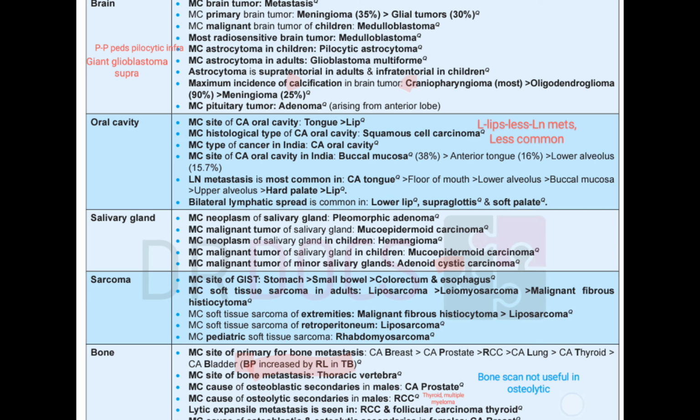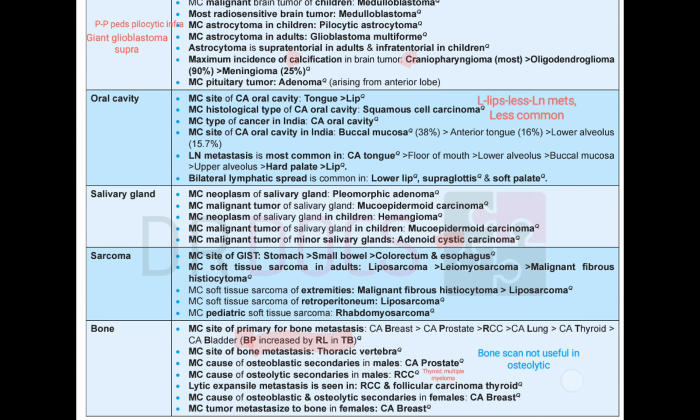Then we have sarcoma. Most common site of GIST, that is a sarcomatous tumor, is the stomach. Stomach followed by small bowel, next colorectum, and esophagus is least common. Then soft tissue sarcoma in adults, liposarcoma more than leiomyosarcoma more than malignant fibrous histiocytoma. So liposarcoma, fat containing tumor, is more common. In the extremities, fibrous tissue tumor, that is malignant fibrous histiocytoma, is more common. In the retroperitoneum, liposarcoma. And in the pediatric population, rhabdomyosarcoma.